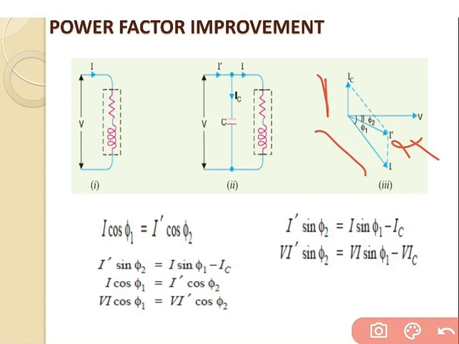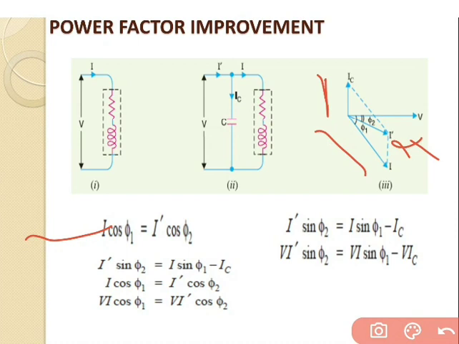So there are the following points that we take from this figure. The circuit current I dash after power factor correction is less than the original circuit current I. The second one, the active or wattful component remains the same before and after the power factor correction, because only the lagging reactive component is reduced by the capacitor, which is given by I cos phi 1 is equal to I dash cos phi 2.